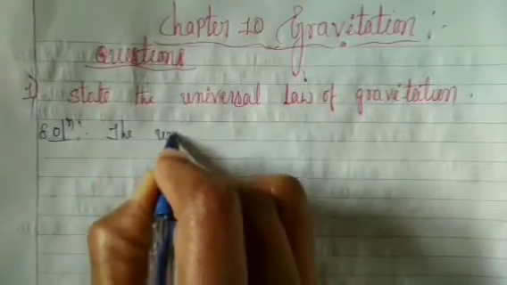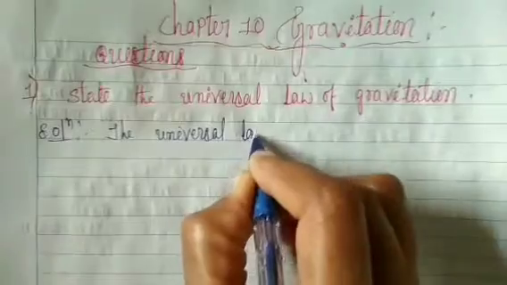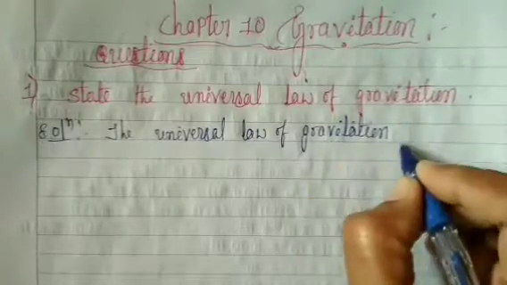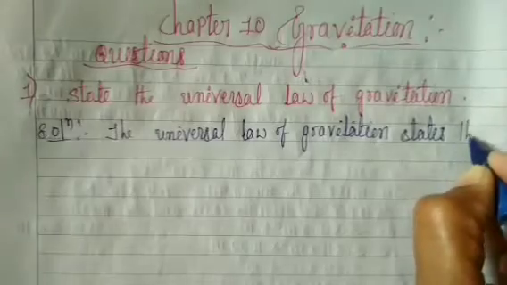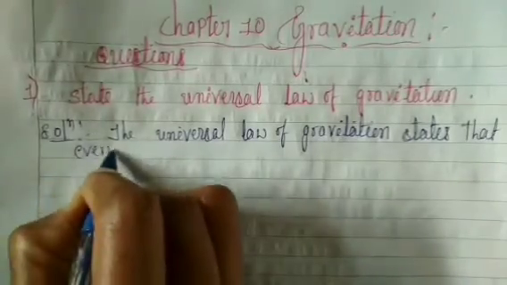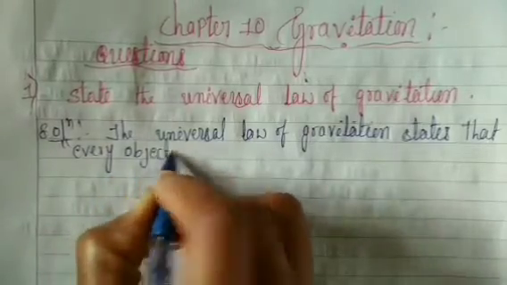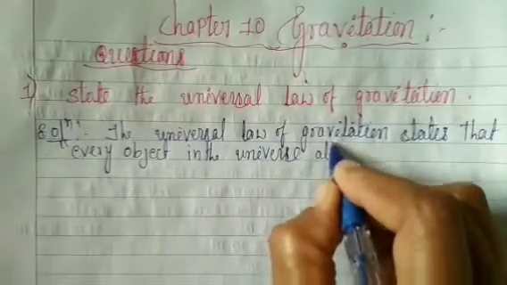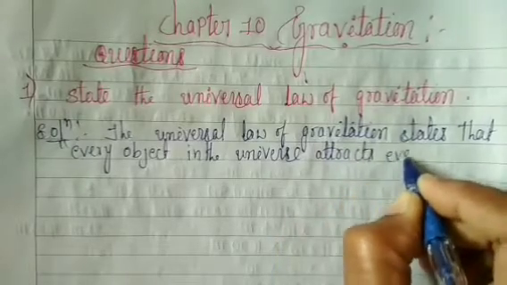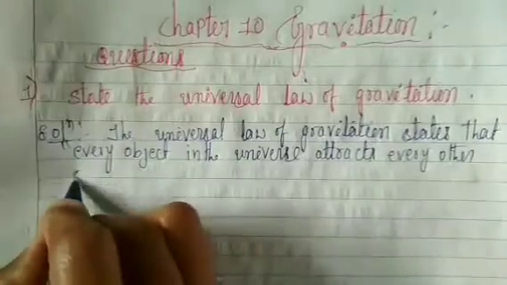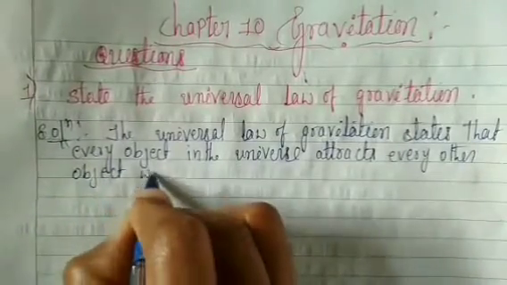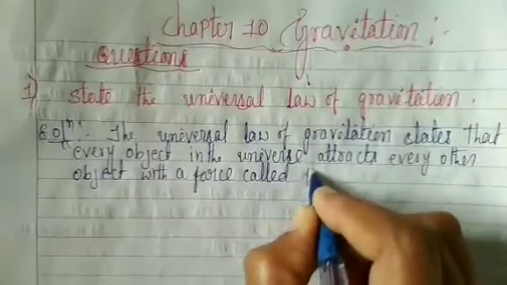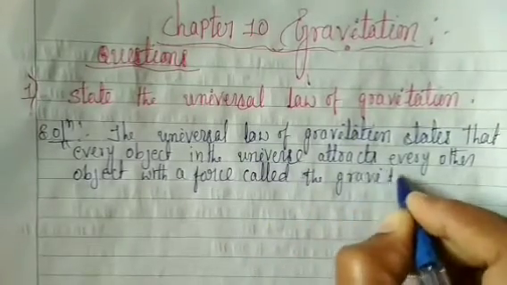The universal law of gravitation states that every object in the universe attracts every other object with a force called the gravitational force.